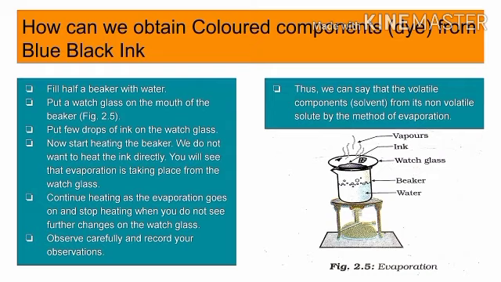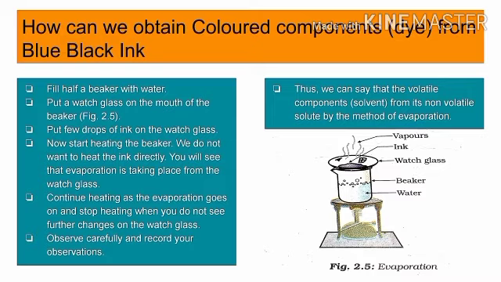How can we obtain the colored component dye from blue-black ink? Fill half a beaker with water, put a watch glass on the mouth of the beaker, then put a few drops of ink on the watch glass. Now start heating the beaker. We do not want to heat the ink directly. You will see that evaporation is taking place from the watch glass. Here you are performing the process of water bathing.